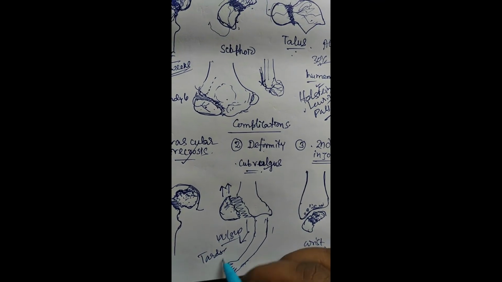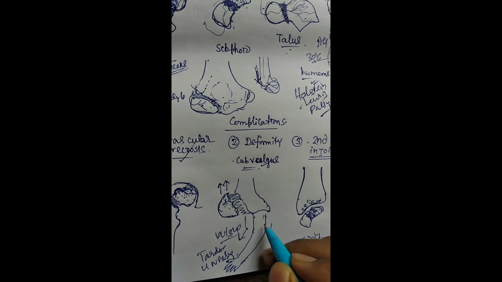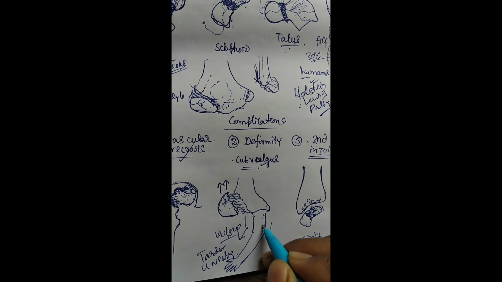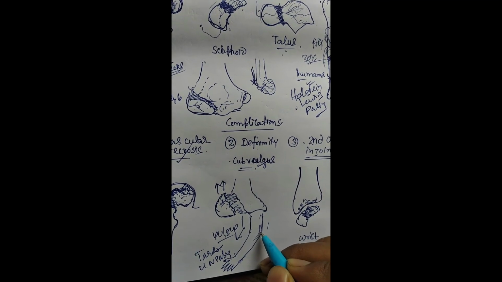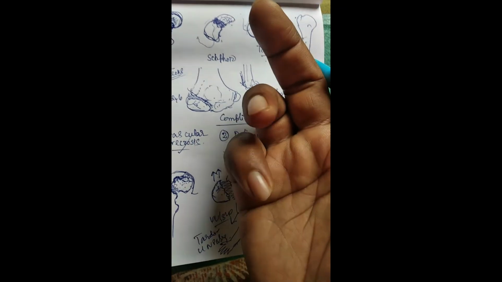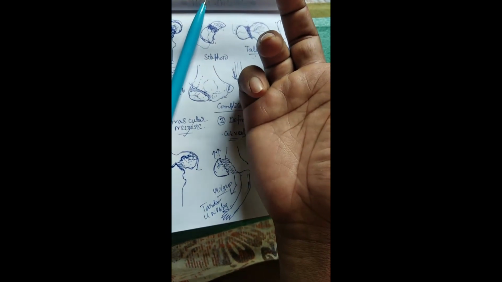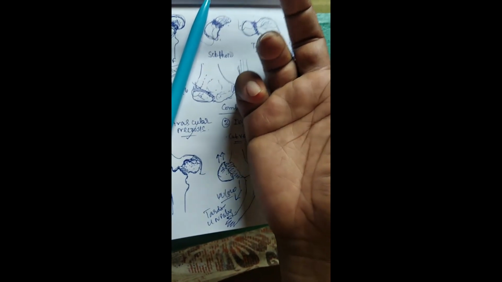Tardy ulnar nerve palsy. What is tardy ulnar nerve palsy? Due to stretching and ballooning appearance of the ulnar nerve over the medial condyle, in the long term there will be ulnar nerve palsy, like clawing like this. This is called tardy ulnar nerve palsy. And last day we discussed Tinel sign.